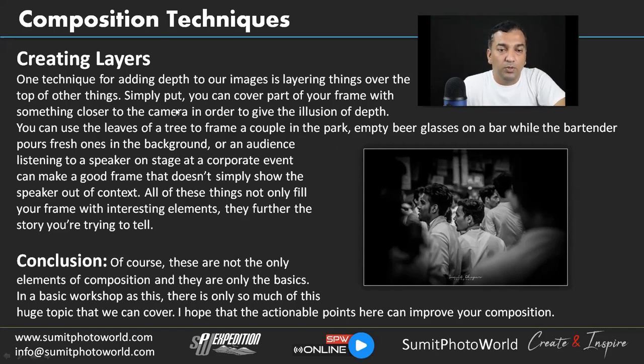Simply put, you can cover part of your frame with something closer to the camera in order to give the illusion of depth. You can use the leaves of a tree to frame a couple in the park. We have seen many images from pre-wedding photography where they add some leaves or a tree in the frame, with some people sitting behind on the benches, and it adds an interesting effect and depth.